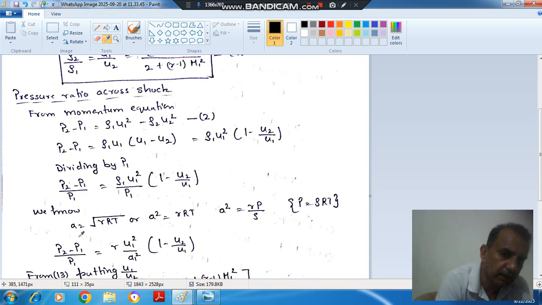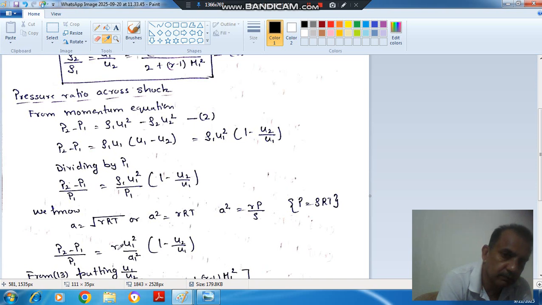Sonic velocity we know is equal to root gamma RT, so a square is equal to gamma RT, which is gamma P by rho. Now we can put the value of P by rho as a square by gamma, or P1 by rho 1 as a1 square by gamma.